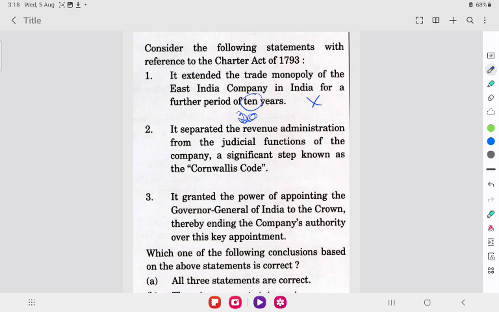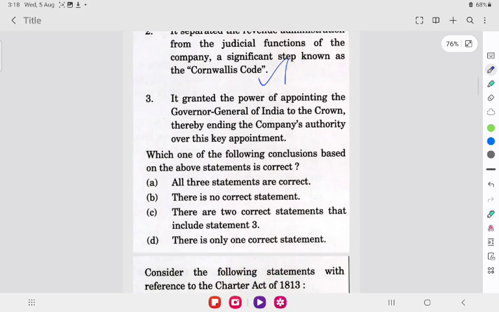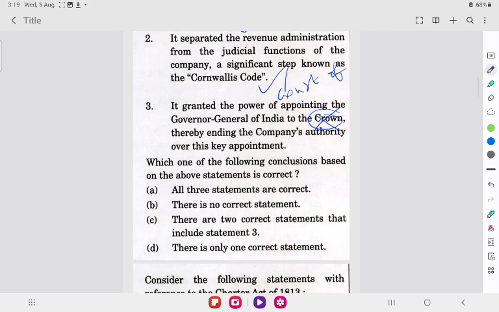Seeing the second one, it separated the revenue administration from the judicial functions of the company, a significant step known as the Cornwallis Code. Yes, this statement is correct. It granted the power of appointing the Governor General of India to the Crown, thereby ending the company's authority over this key appointment. No, this is wrong. It is not to the Crown. Actually, the power was given to the Court of Directors. Hence, this statement is also wrong.